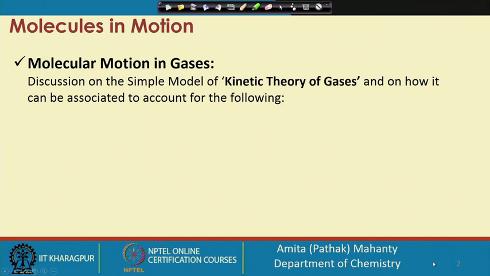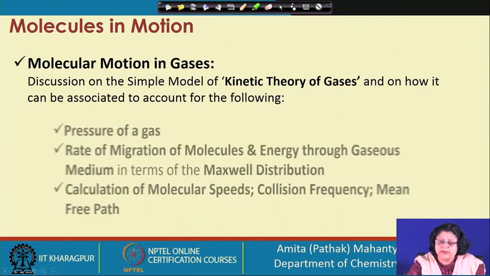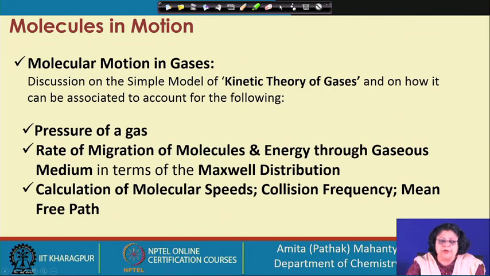We will begin with the molecular motion in the gas phase, and we will begin our discussion with the kinetic theory of gases, the simplest of the models, where we have the Brownian motion or random motion of the molecules in the system. Using this kinetic theory of gases, we go on to establish the concept of pressure of a gas, and the rate of migration of molecules and energy through the gas medium.